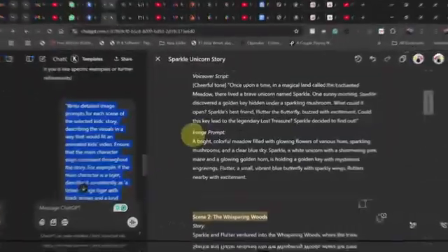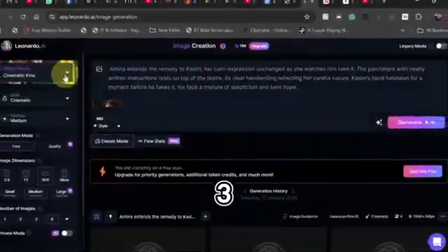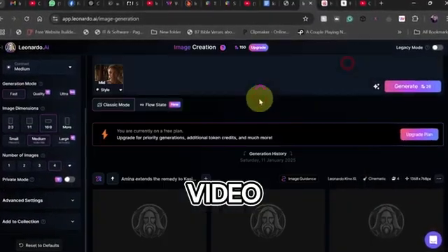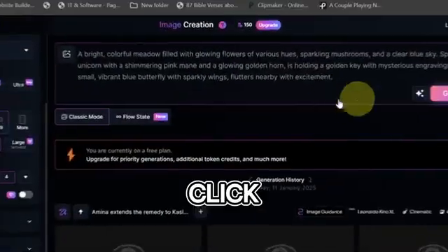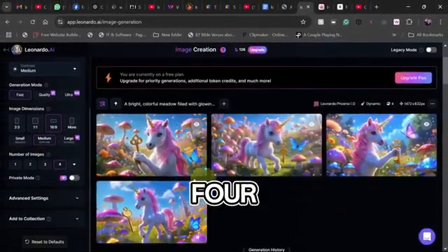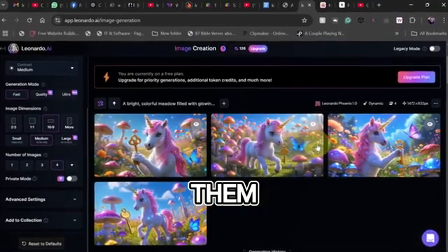2. Copy the prompts and paste them into Leonardo AI. 3. Set the image dimensions to 16 by 9 for perfect video format. 4. Click Generate and let the magic happen. You'll get 4 different variations per generation. Pick your favorites and download them.